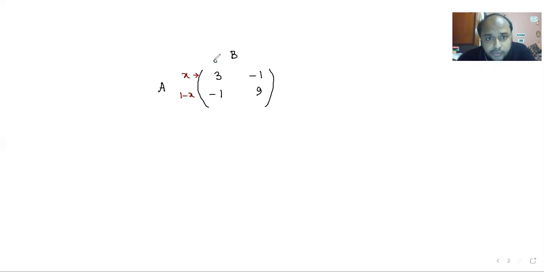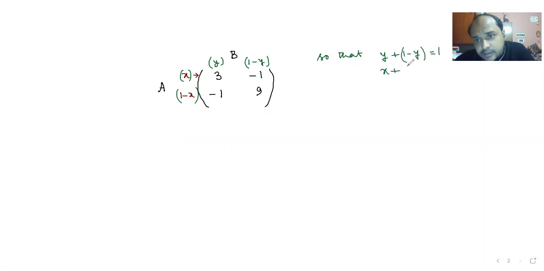And you are going to put Y over there and 1 minus Y over there. So these are the probabilities we are actually considering, with which player B and player A are going to select their rows and columns respectively, so that Y plus 1 minus Y, total probability, is equal to 1, and X plus 1 minus X is equal to 1. Okay, now what will be the expectation?